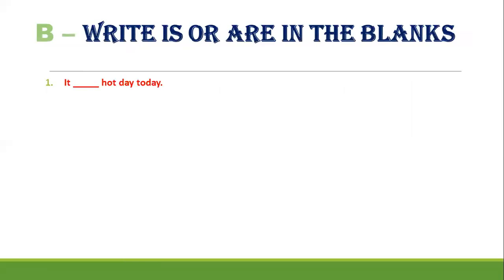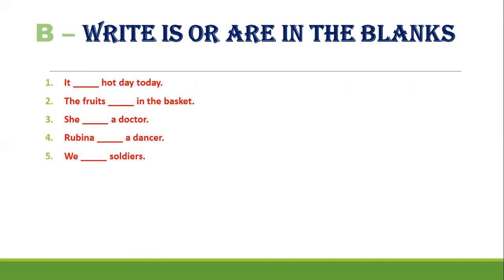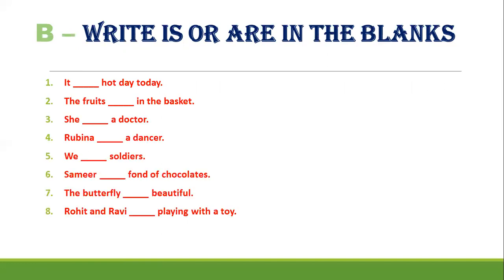Write is or are in the blanks. Now here we are having some blanks and you have to write down whether we have to use is or whether we have to use are. Now, it dash hot day today. It is a hot day today because we are talking about only one day.